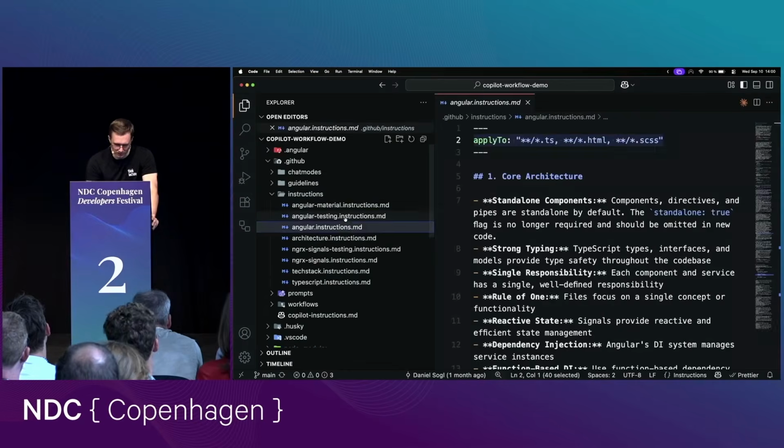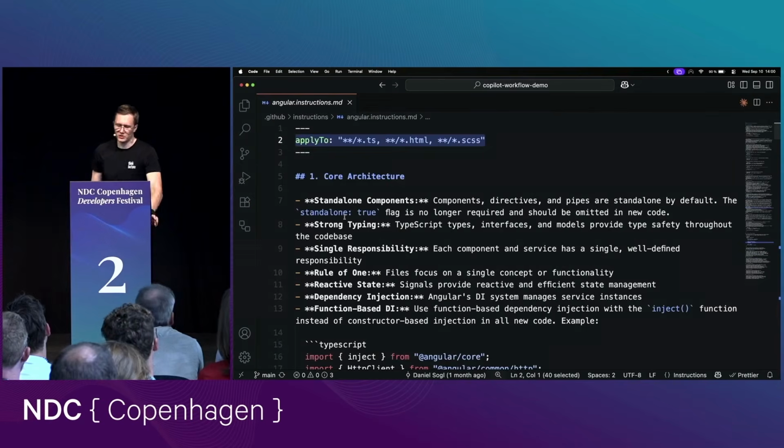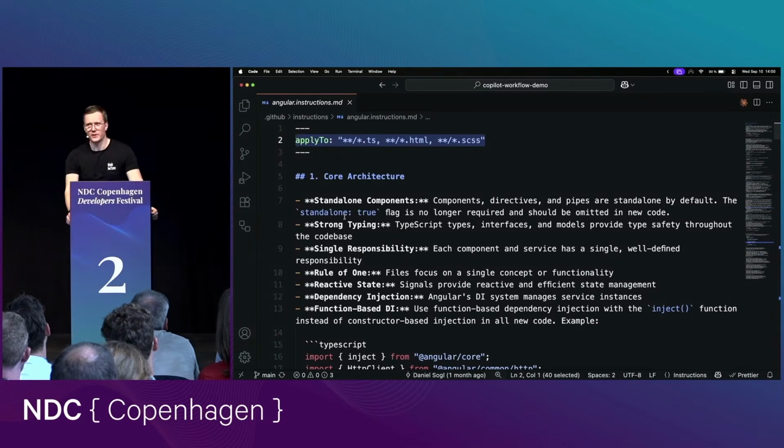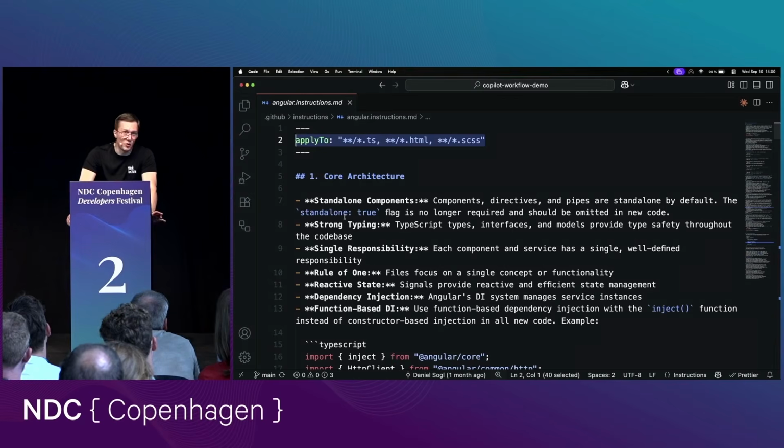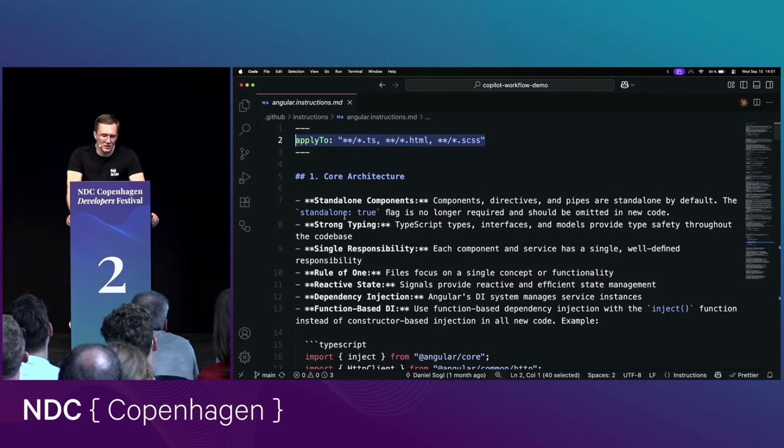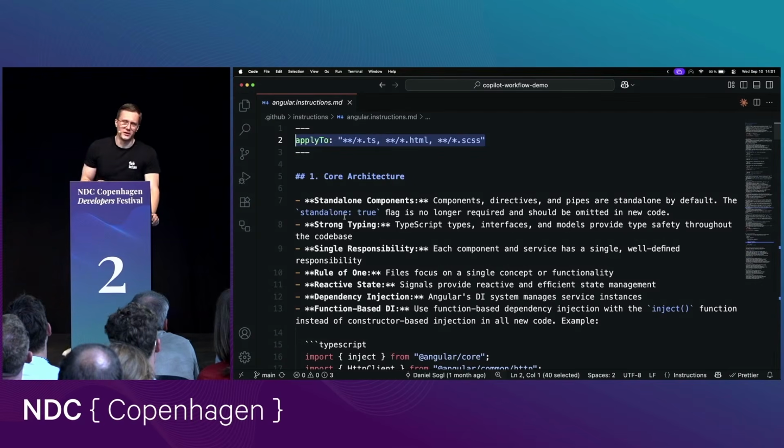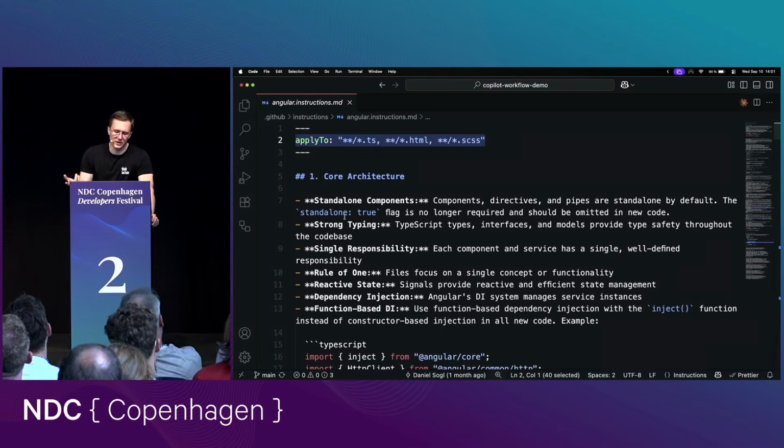Let's take a closer look here. What's also interesting to know is that those instruction files can be scoped. It's important to understand that less is more. When you use an LLM, of course you want to add as much context as possible. But when you are working in a CSS file, why should you add instruction rules defining your TypeScript best practices? This makes no sense. Often the result of the LLM is then worse than before.